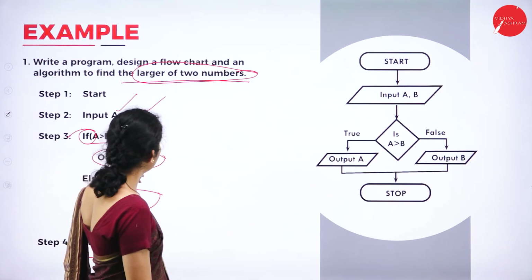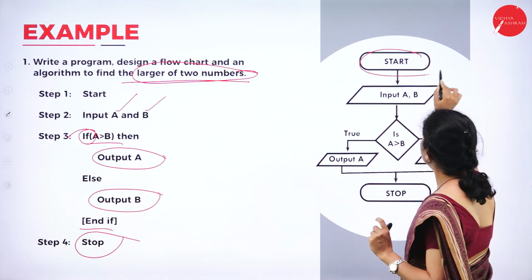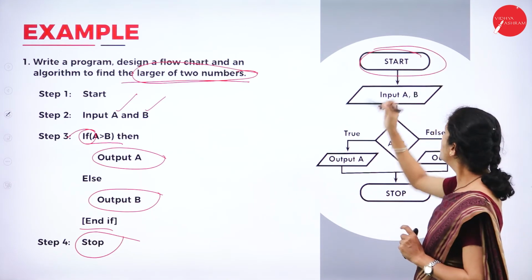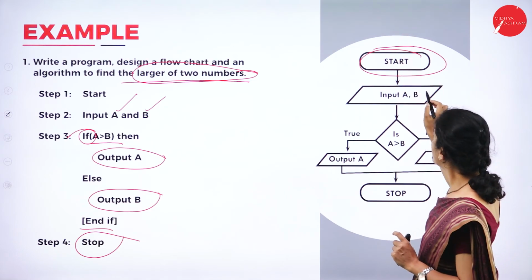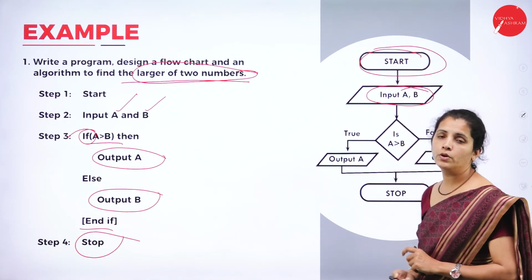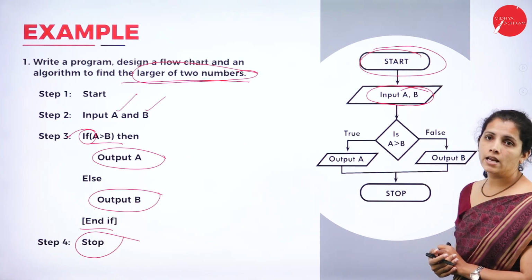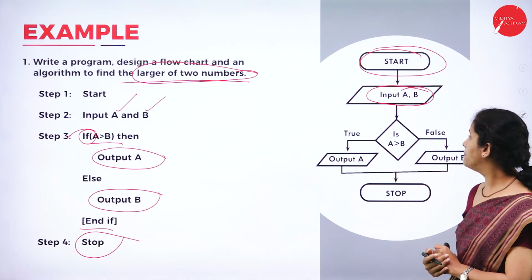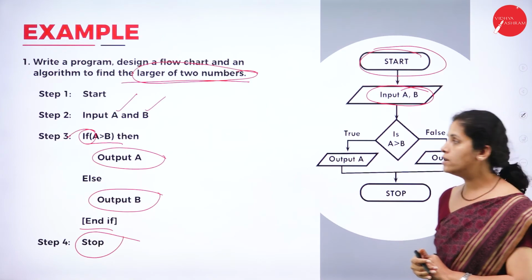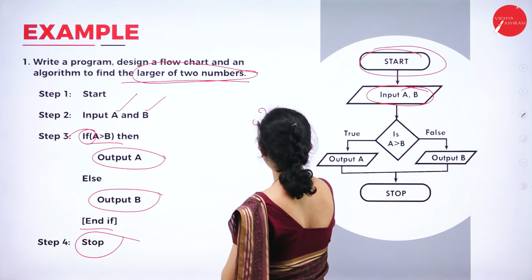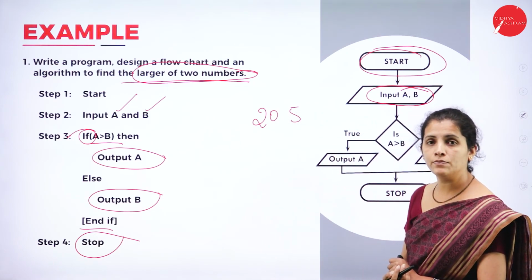Now I want to write this in the form of a flowchart. So I start by writing the oval. Here I'm going to start my flowchart and I'm going to read two inputs, that is A and B. So I'm going to place them in the parallelogram. Now I have the A value as well as the B value. For example, 20 and 5. So A is 20 and B is 5.